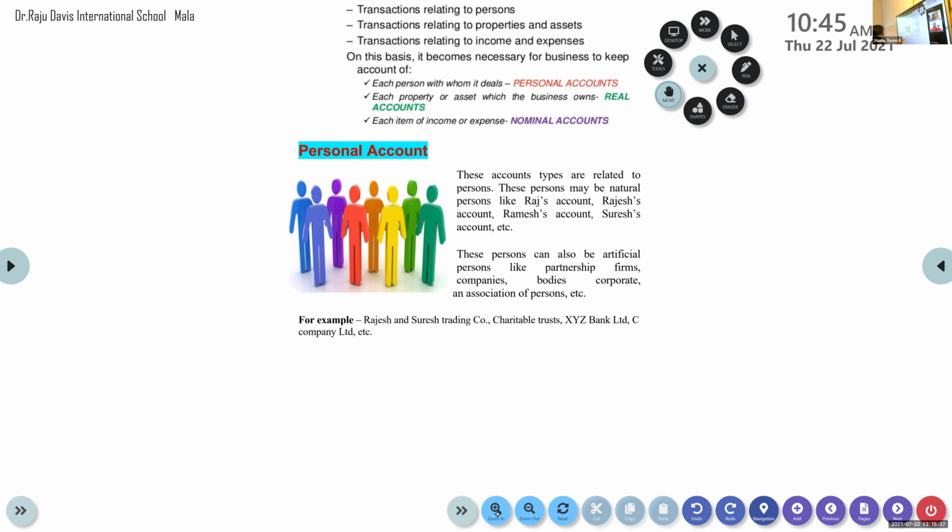See, for example, Rajesh and Suresh Trading Company. That is a company's name. We know that partnership firms and companies can open bank accounts in their names. They have a separate legal existence. XYZ Bank Limited account, C Company Limited account, vegetable shop, supermarket, Elite supermarket account.